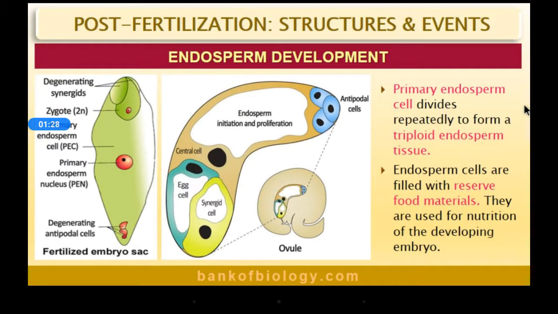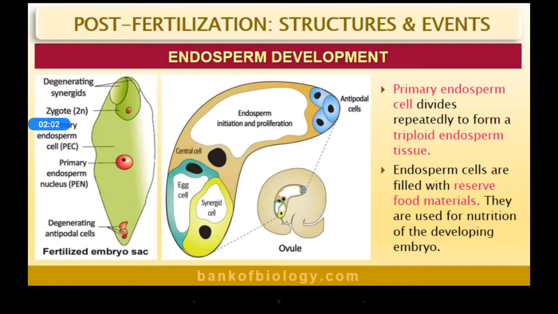Till the primary endosperm cell stage we already know. After that, what happens? The first thing you have to keep in mind is that the endosperm is formed first, before the development of the zygote. First the development of endosperm will take place. Why? Because endosperm consists of the nutrients required by the growing zygote, that is the growing embryo, and these will be provided by the endosperm.